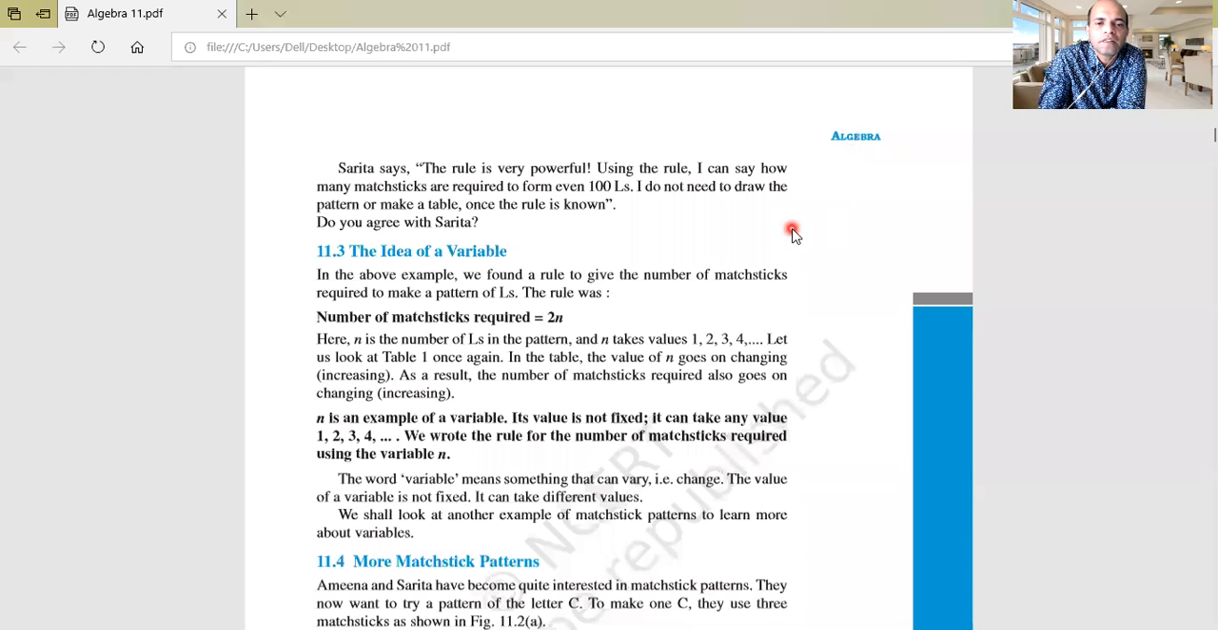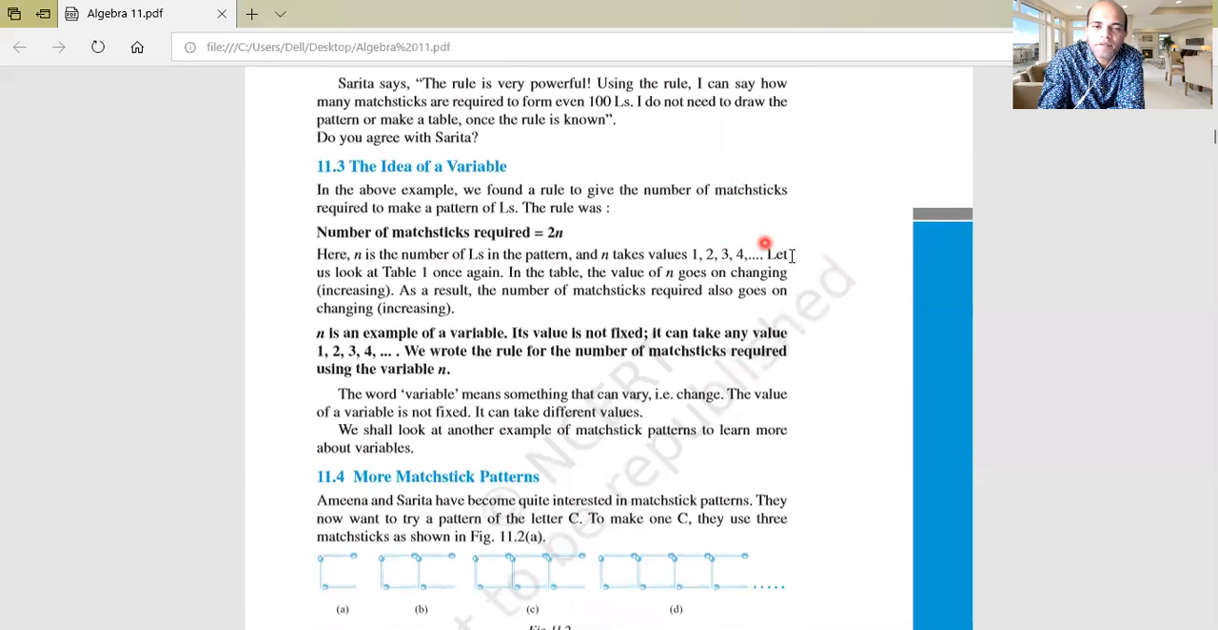Now, you see, this rule is very powerful. Yes or no? Sarita is a student. After knowing this, she understands, oh my god, this rule is really powerful, sir. Otherwise, I had to count: for one L two, for two L four, and so on. But by using this 2n rule, I can find how many matches are required for any number of Ls I want to make.